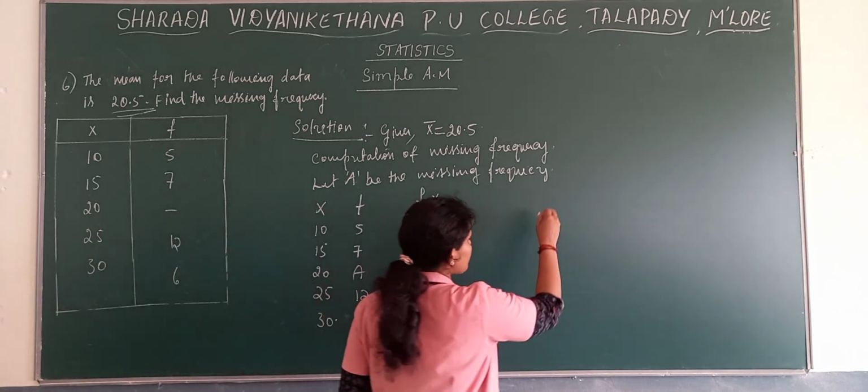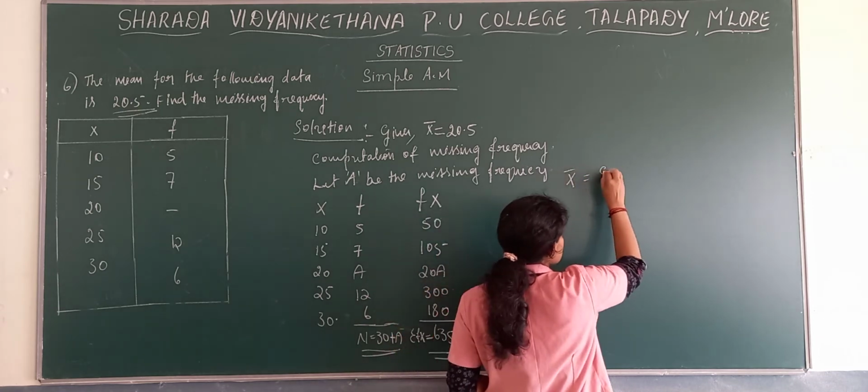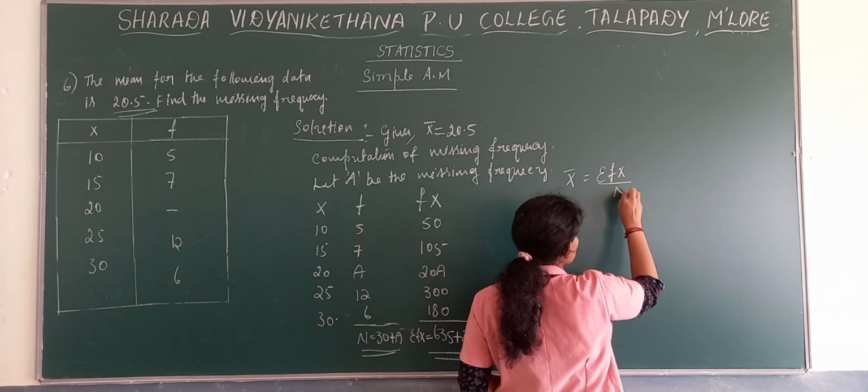Now take the mean formula: X bar is equal to sigma fx by n.